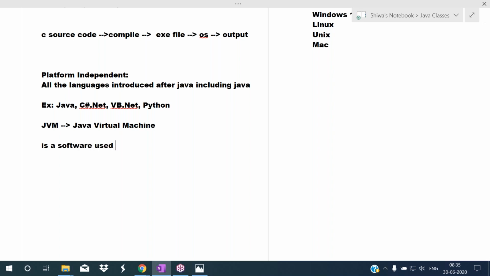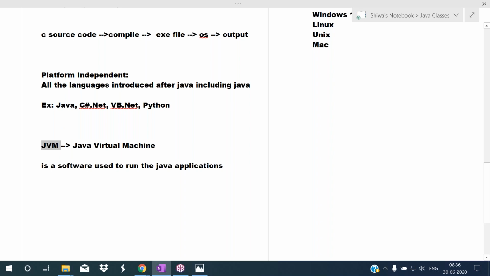Why are we using it? It is used to run Java applications. To run Java applications, one special software is required. That special software is called JVM, which stands for Java Virtual Machine.